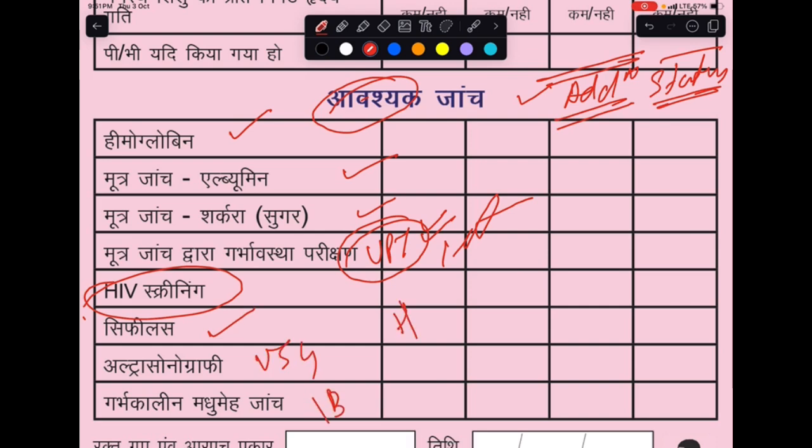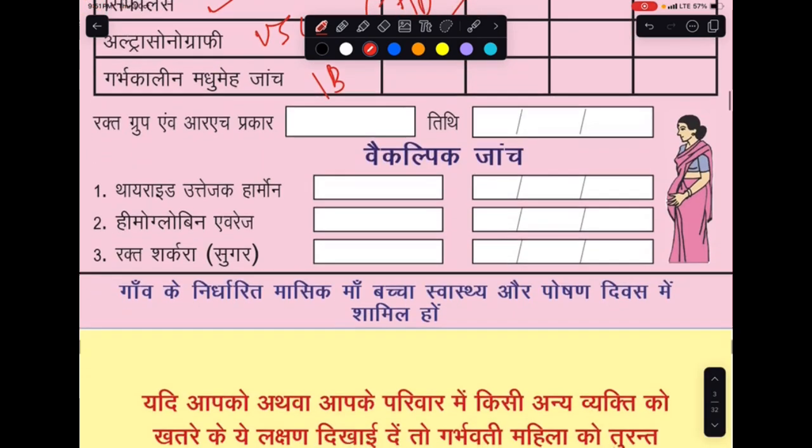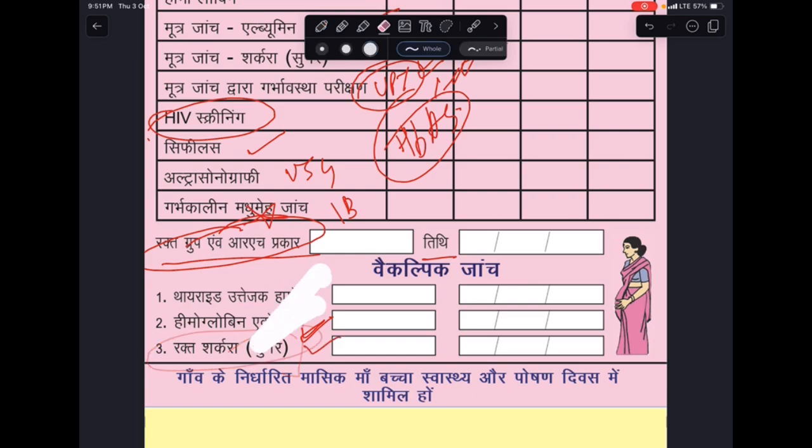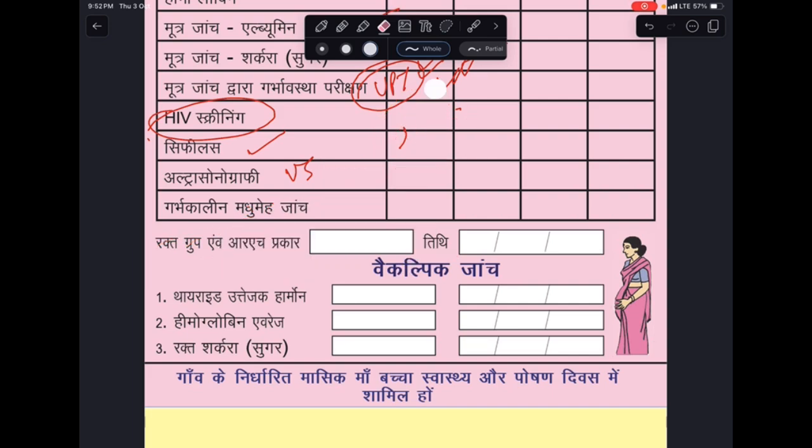One more important investigation that is missed here is HBsAg. It's not given here; it's given below. So blood grouping and Rh typing and its date. This is very important. In fact, I believe these 3 should also come under the essential ones. Why so? Because if a female has a high blood sugar level, she comes under high risk pregnancy, and we must identify her on time. In fact, if thyroid levels are abnormal or HbA1c is positive, all these make her a high risk pregnancy, and we must identify them.